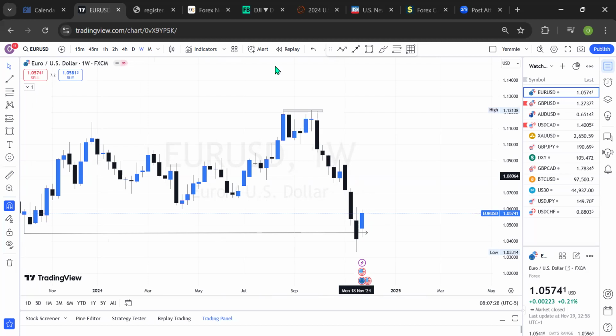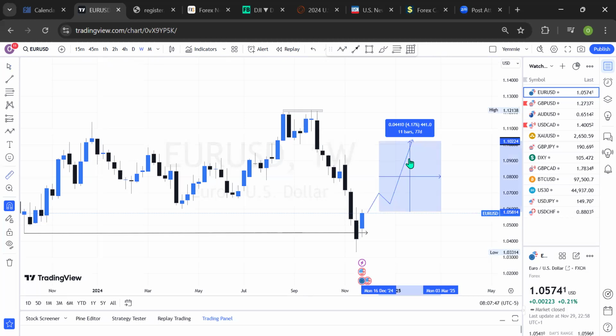As much as we have the DXY dropping in the downward direction, Euro US dollar is expected to be buying and going into the upward direction. So basically, I will still be expecting Euro US dollar to keep on buying to this level or more. It's just a matter of time for this week. We have about 400 pips upward as potential movement in the market.